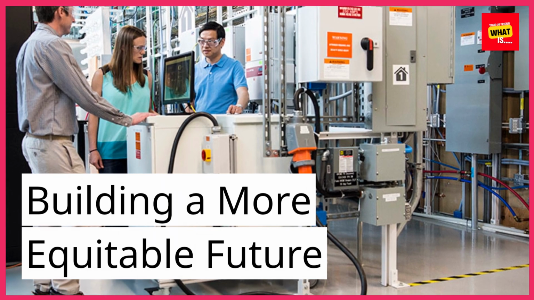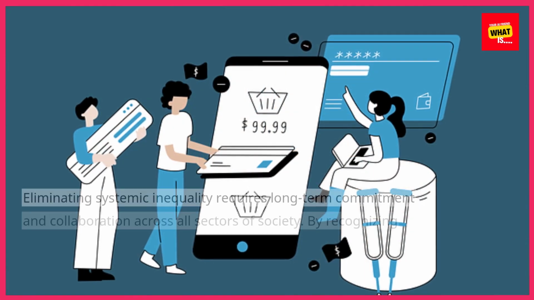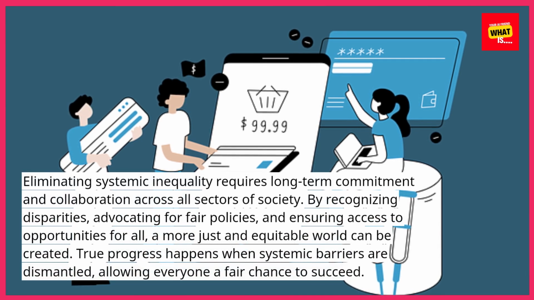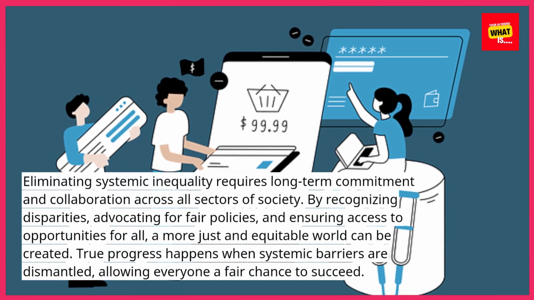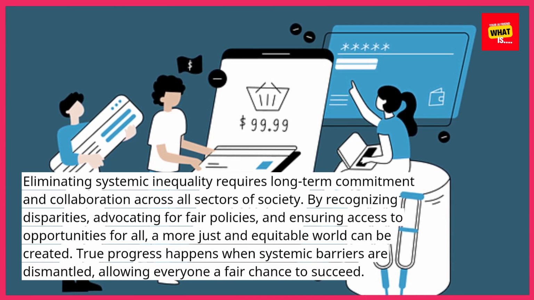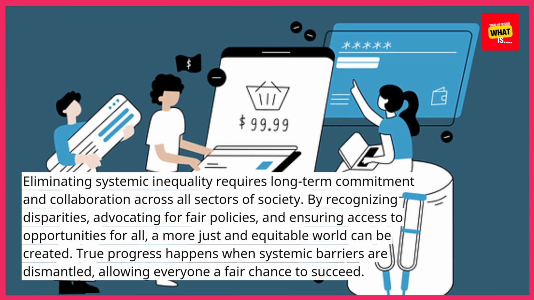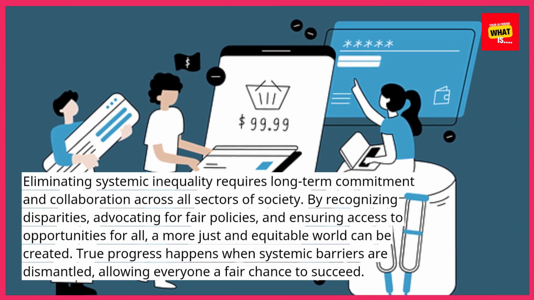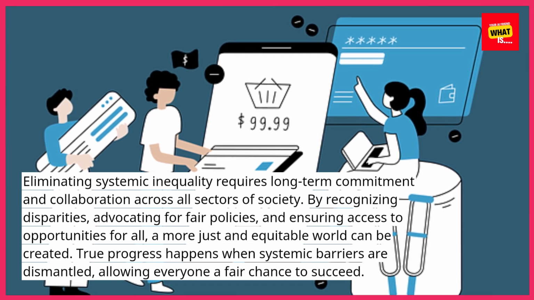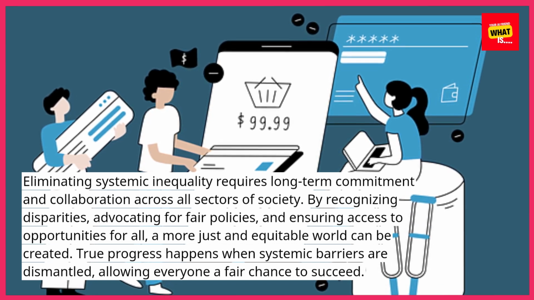Building a more equitable future. Eliminating systemic inequality requires long-term commitment and collaboration across all sectors of society. By recognizing disparities, advocating for fair policies, and ensuring access to opportunities for all, a more just and equitable world can be created. True progress happens when systemic barriers are dismantled, allowing everyone a fair chance to succeed.